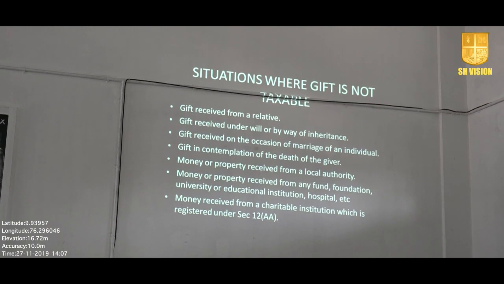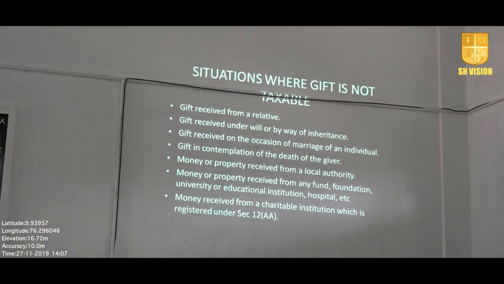So from whom? That is very important. A gift received from a relative is fine. Relative is defined under the Income Tax Act, we have a definition. Number 2, gift received under a will or by way of inheritance; gift received on the occasion of marriage of an individual; gift in contemplation of the death of the giver; money or property received from a local authority; money or property received from any fund, foundation, university or educational institution; and money received from a charitable institution registered under section 12AA.